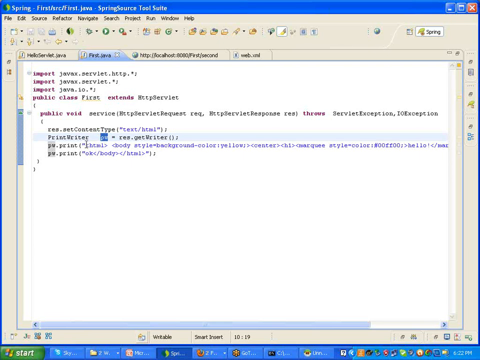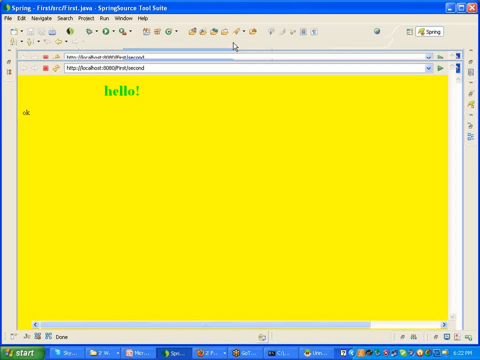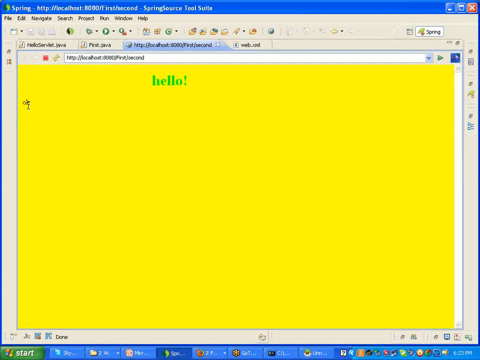So what information am I displaying? Within the HTML code, I give the border colors and the border style, and using the marquee tag, I display a hello message. This is the message displayed here, hello message with an exclamation. I closed the related tag and added one more PrintWriter print, so this OK is also going to display here. So this is the program for this one.